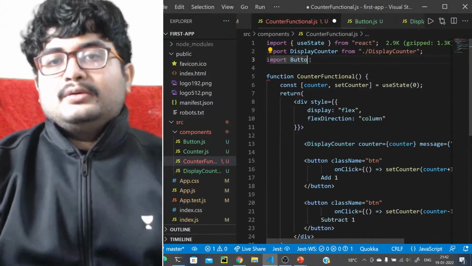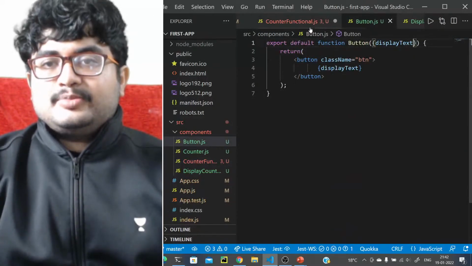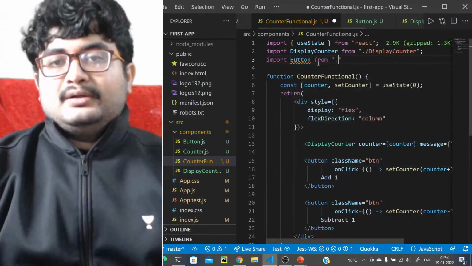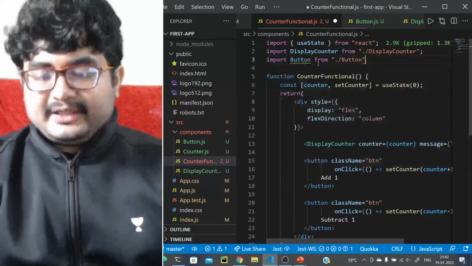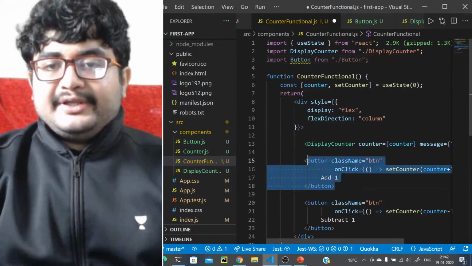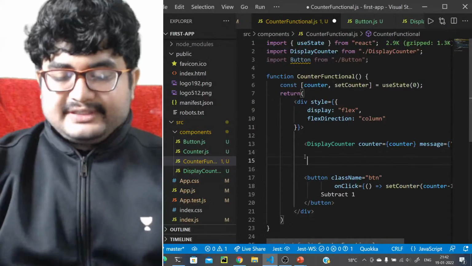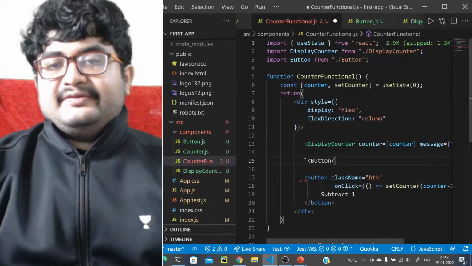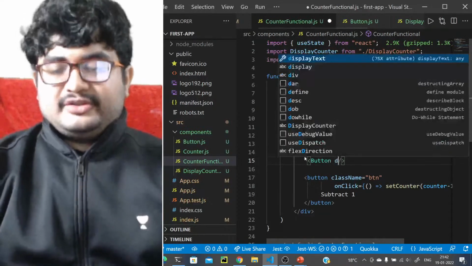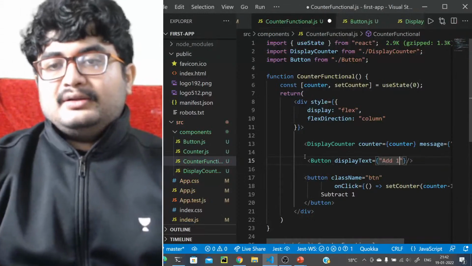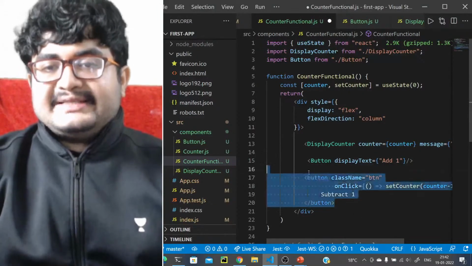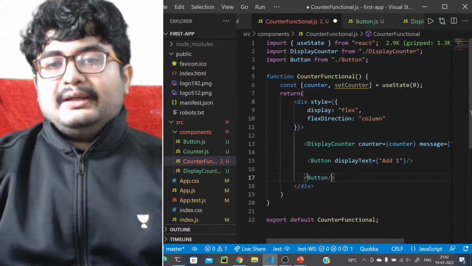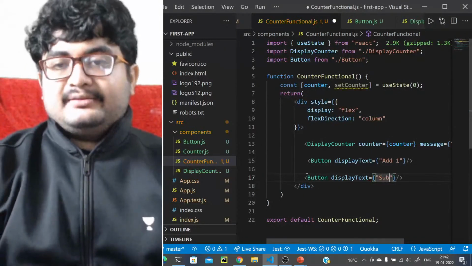Import Button. Is it exported? Export default. Yes. Import Button from /button, right? Import Button from button. Okay. What we'll do here, we'll create a Button component, and we can pass in here the displayText, right? We can just pass the prop displayText to display whatever it should display. So displayText will be "add 1" for the first button. For the second button, we can have Button, and displayText will be "subtract 1".